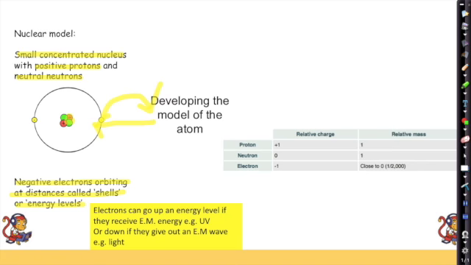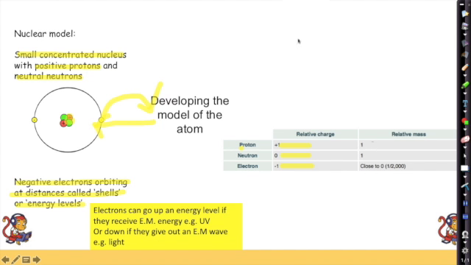Now we also know a few other things about them. Protons have got a plus charge. Neutrons, neutral, 0. Oh, and of course, protons start with the letter P, so they are positive. And electrons, they're negative. They're a negative -1 charge, and they're masses.